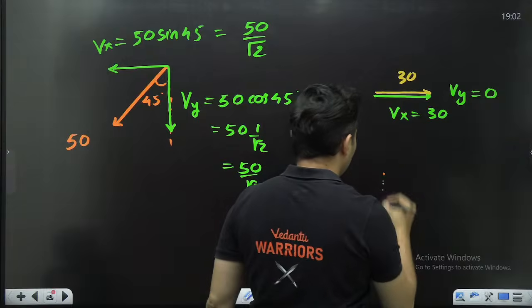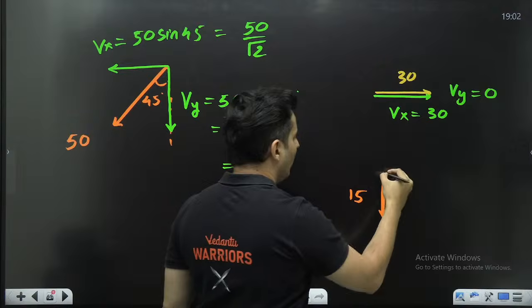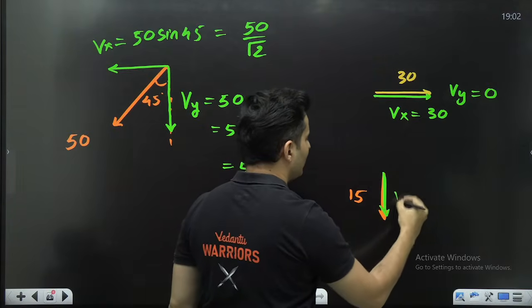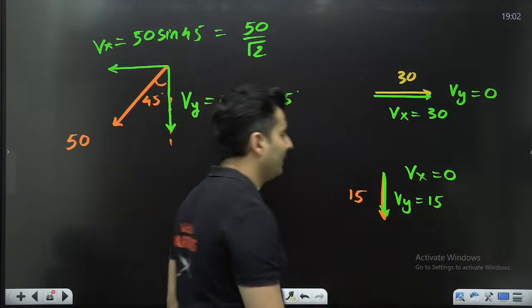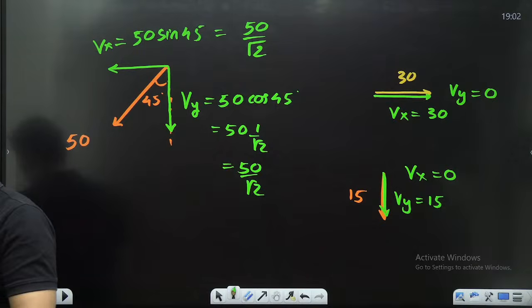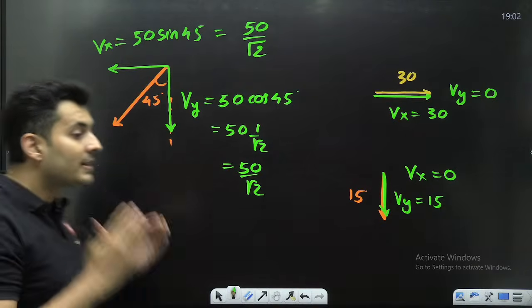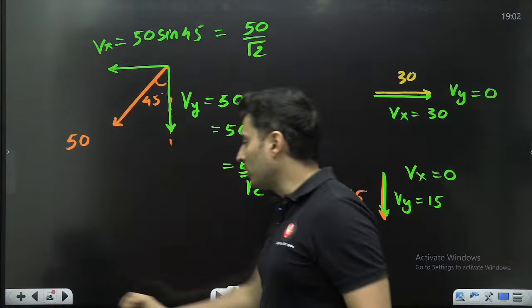Same way, imagine there was a vector of magnitude 15. How will you split it? Already it is along the y-axis, so the y component is 15, but the x component is 0 magnitude wise. Is that right? There is no x in it, there is only y. Correct. So that's how you resolve or split a vector into components.